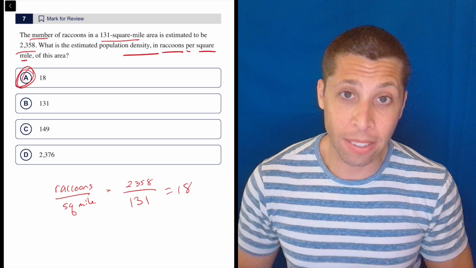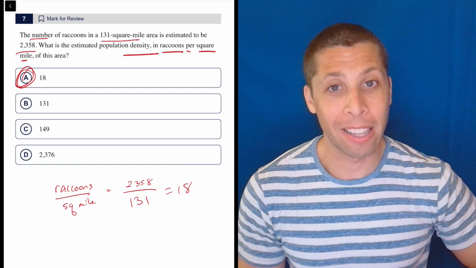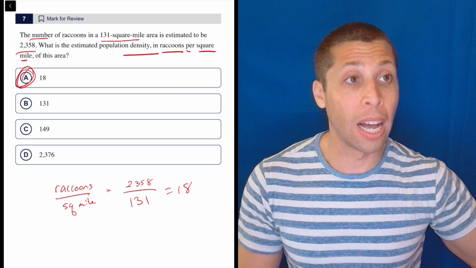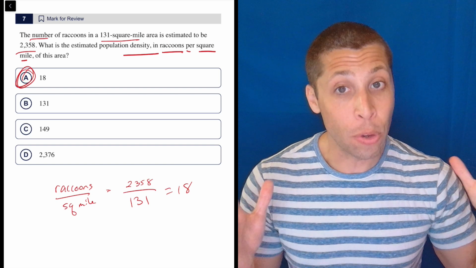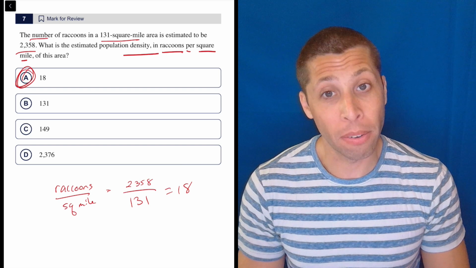So this is a very easy question, but I know that people are going to get this wrong because of the exact thing I said at the beginning. They're going to hear population density and they're going to be like, I don't know that formula. I don't know what to do. Guys, if you cannot solve a word problem like this, it's going to be a rough SAT prep for you.